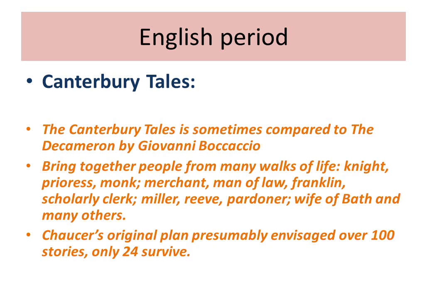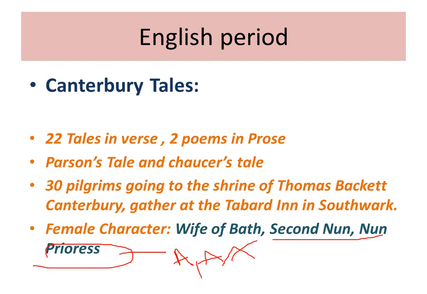His main aim was that he was about to write more than 100 tales, but only 24 survive, as Harry Bailey, who is the host of this work, suggested his idea of giving these characters two tales each. Two they will tell while going to the shrine of Thomas Becket, and two while returning. We have 24 tales surviving, 22 of them in verse and 2 of them in prose. And the one in prose is told by the Parson, another one by Chaucer.